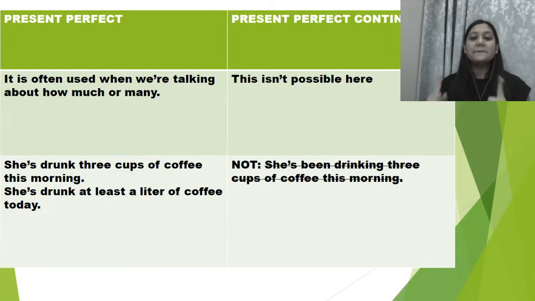तो यहाँ पे हम present perfect tense में बता सकते हैं how much or how many, but we cannot say she's been drinking 3 cups of coffee this morning. This is grammatically incorrect. I mean, this is impossible to say. She's been drinking 3 cups of coffee this morning.